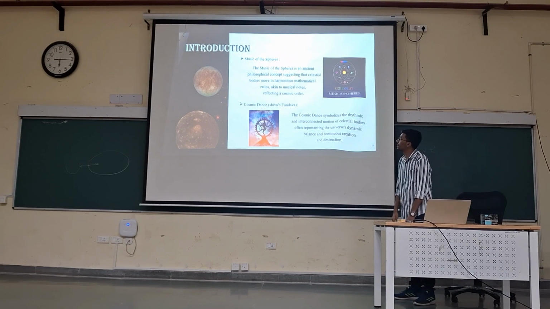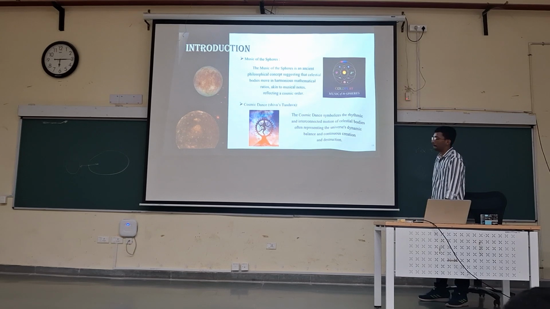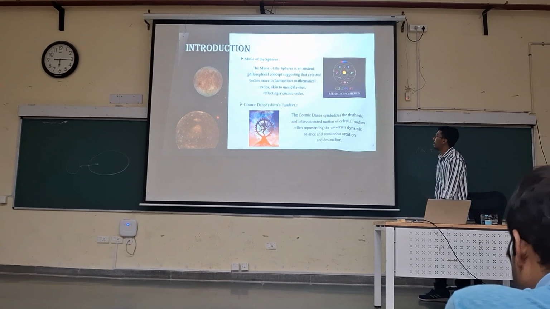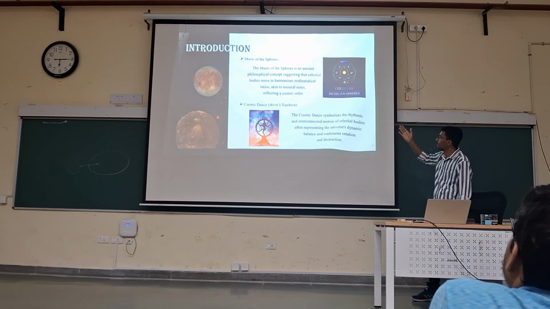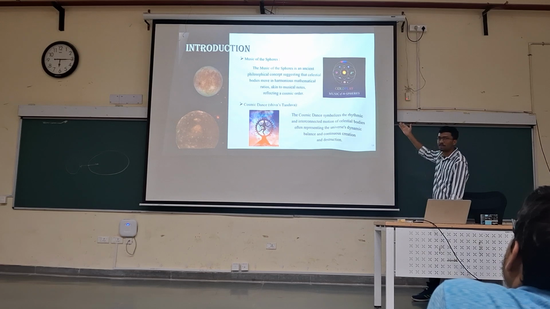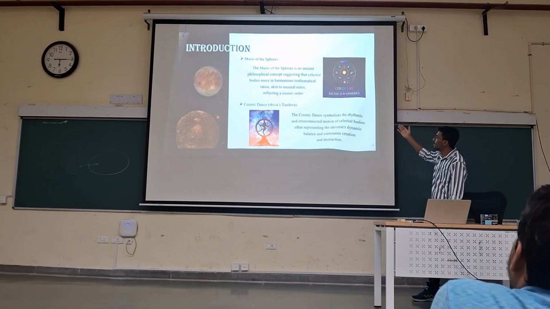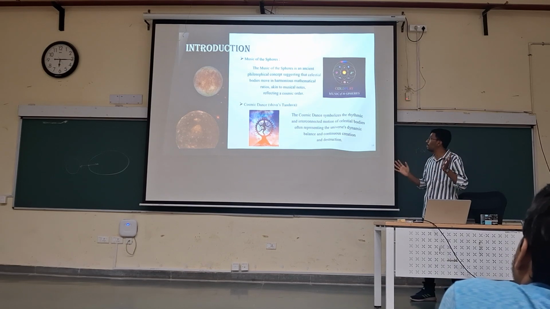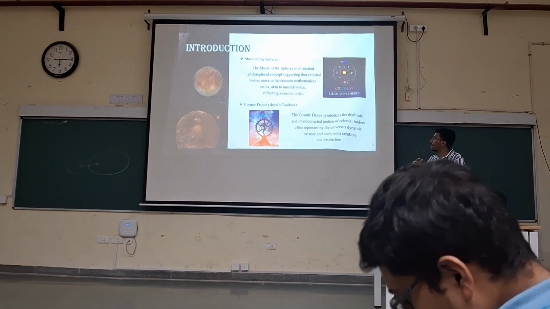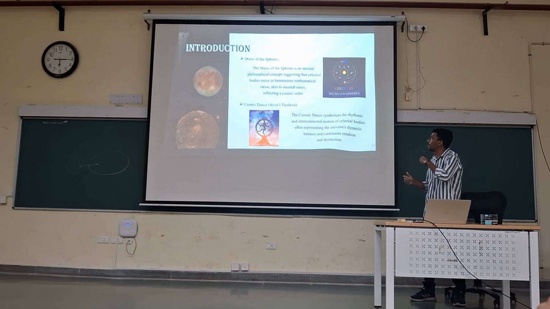Before telling you about the Laplace resonance, I want to tell you about the music of the spheres and the cosmic dance. The music of the spheres, you may have seen this at a Coldplay concert, is a philosophical concept in which they said that all celestial bodies have harmonic mathematical ratios with each other, which are related to musical tones.